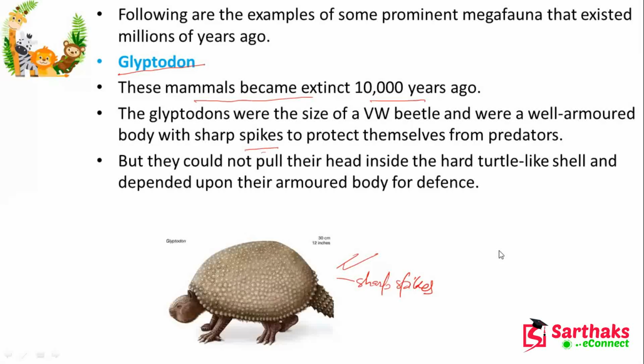Many species have been named for the genus. This is from the Mammalia class, and these Glyptodons have particular feeding habits.